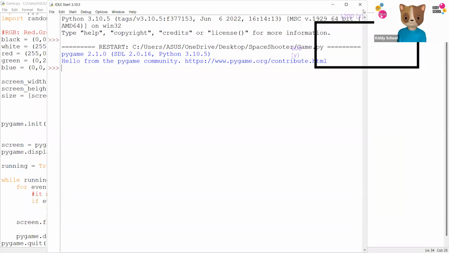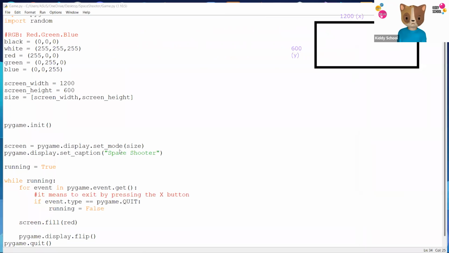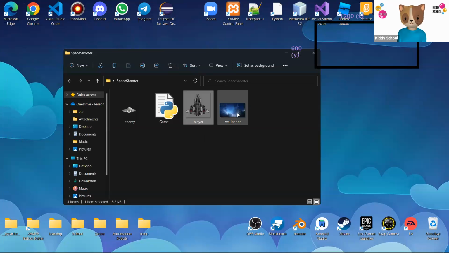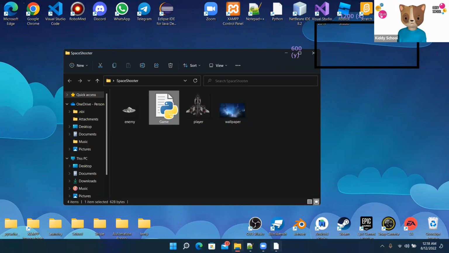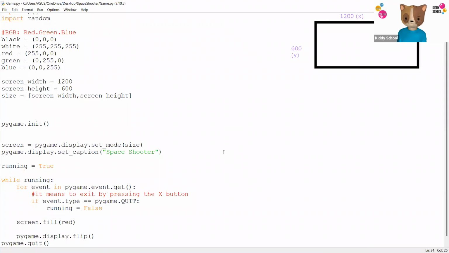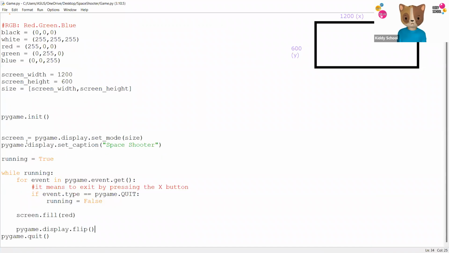Now the folder is pretty much empty. The folder has only three images, one for the player, one for the background, and one for the enemy, and the code file that we are coding. And it shows a red background. We will be customizing it completely. So let's start with the background image.